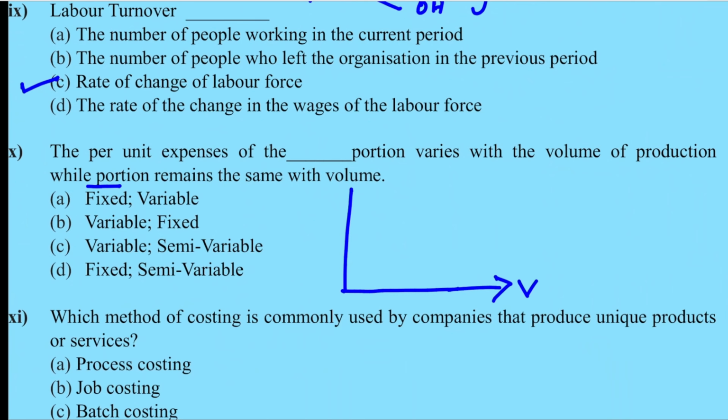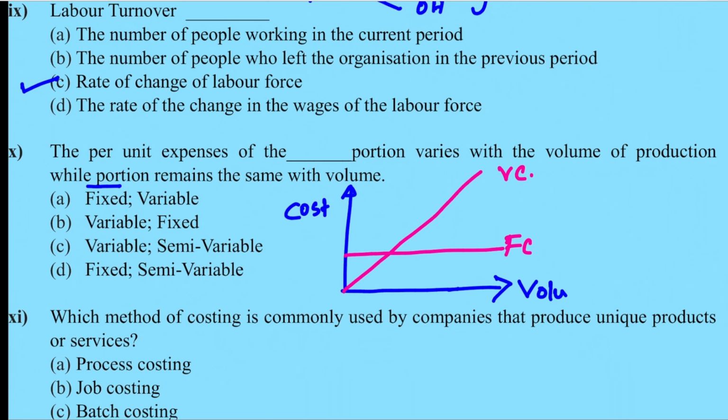So on the x-axis you have volume, on the y-axis you have cost. Your fixed cost is of this nature, and your variable cost is like this. So this is fixed cost, this is variable cost. In total, if they had asked, then B would be the correct answer.